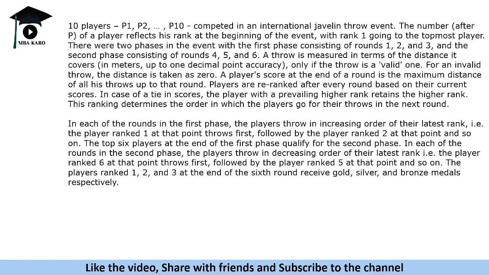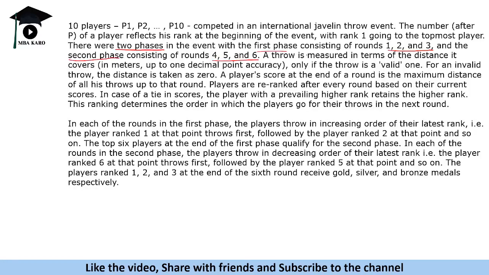So first of all, let us read this instruction carefully. It says that the number, so P1, these reflect the rank. P1 is the first ranker, second ranker, third ranker, and so on till 10th ranker at the beginning of the event, with rank 1 going to the topmost player and so on. There were two phases in the event. The first phase consists of rounds 1, 2, 3, and the second phase was rounds 4, 5, 6.